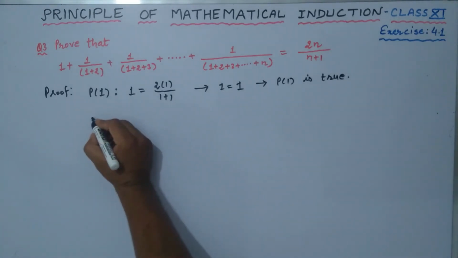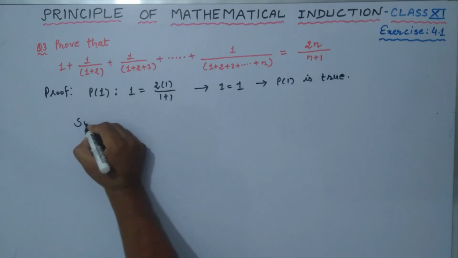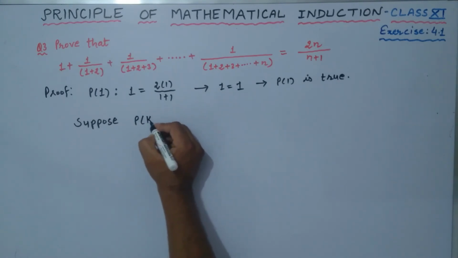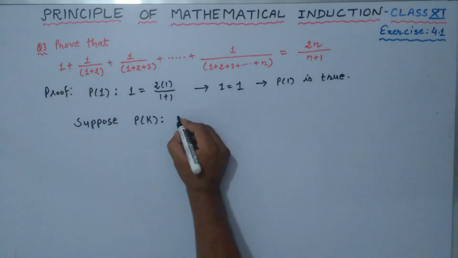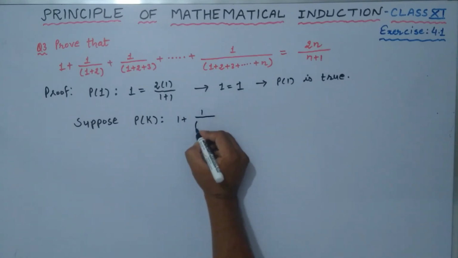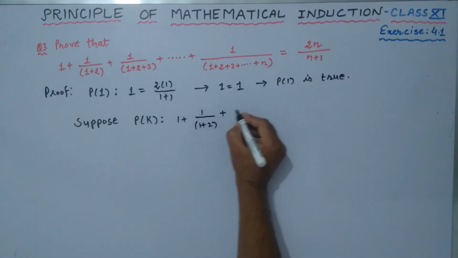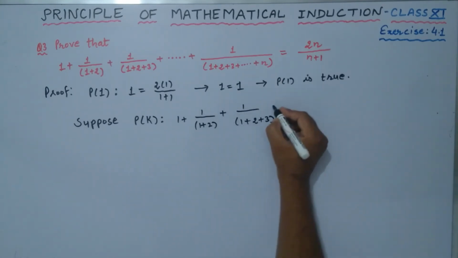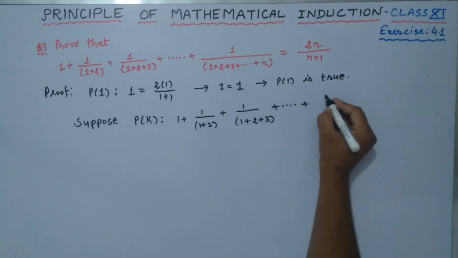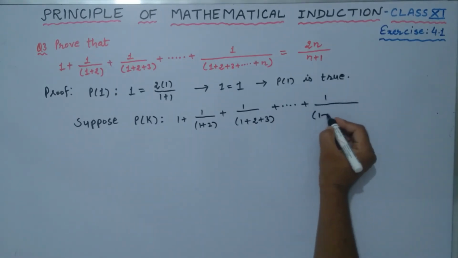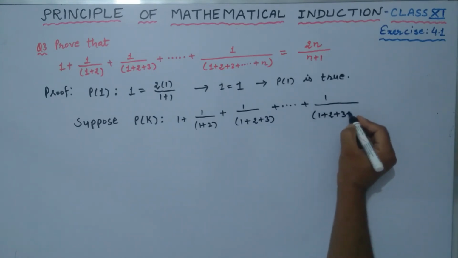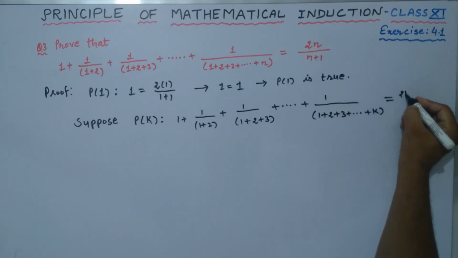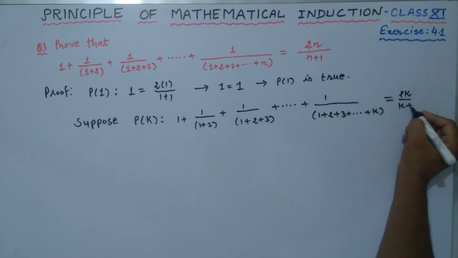Now second, suppose P(k), which is 1 plus 1 upon 1 plus 2 plus 1 upon 1 plus 2 plus 3 plus so on, last term 1 upon 1 plus 2 plus 3 up to k, and right hand side 2k upon k plus 1.